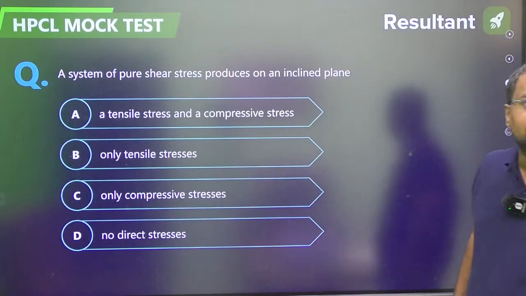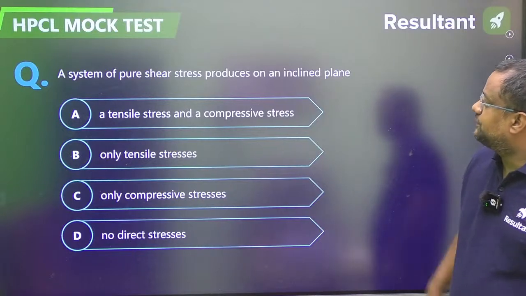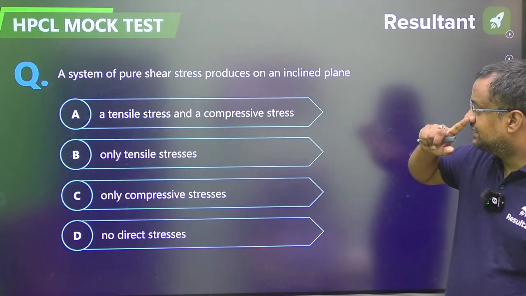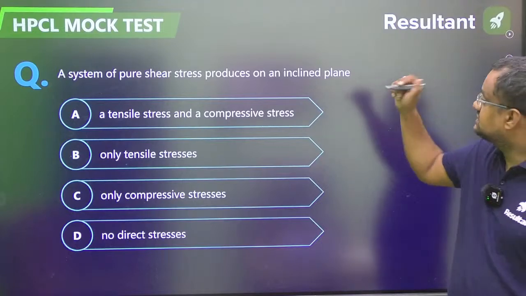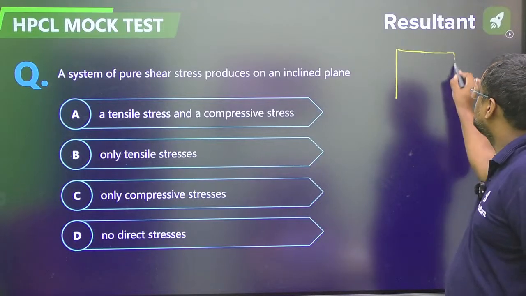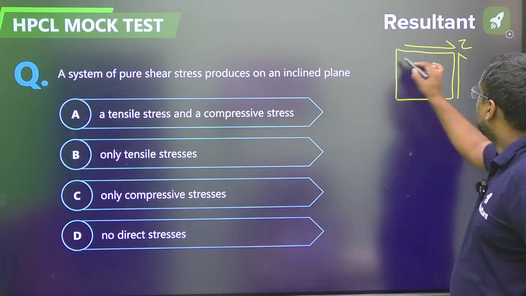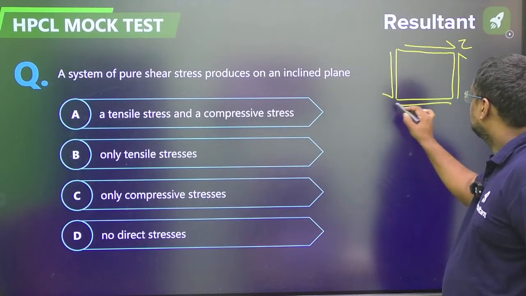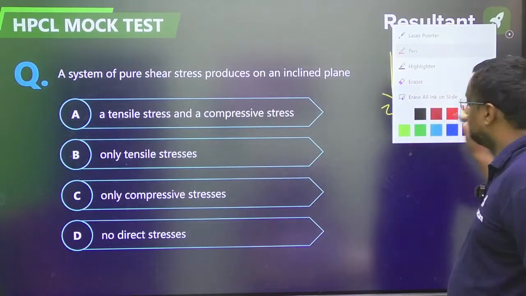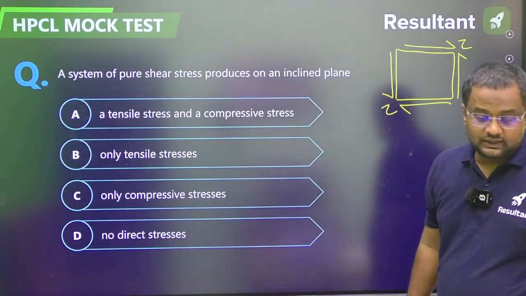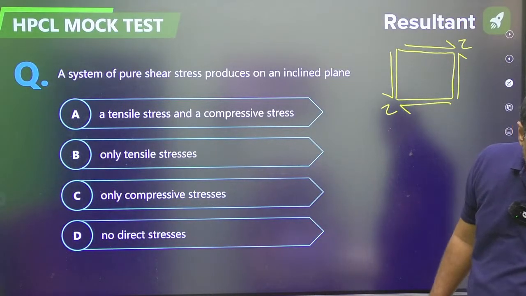Come on, everyone. A system of pure shear produces on an inclined plane, what will be coming? This is a system of pure shear, guys.